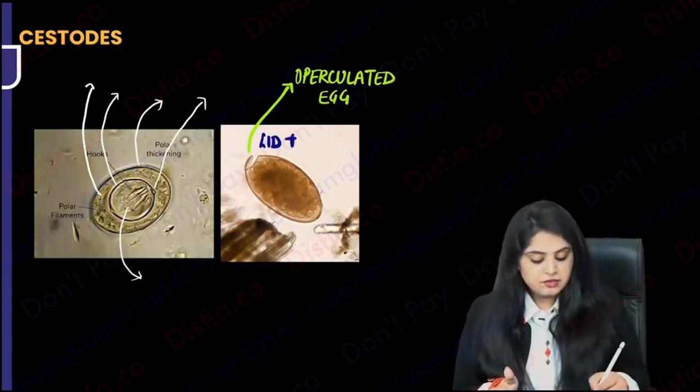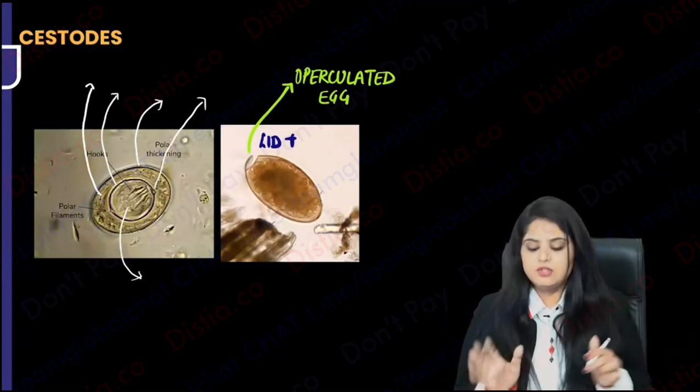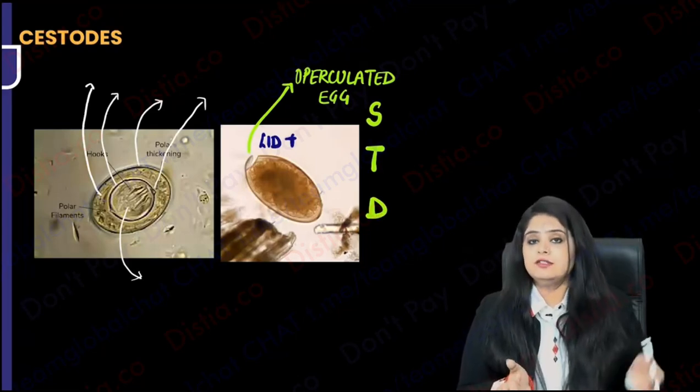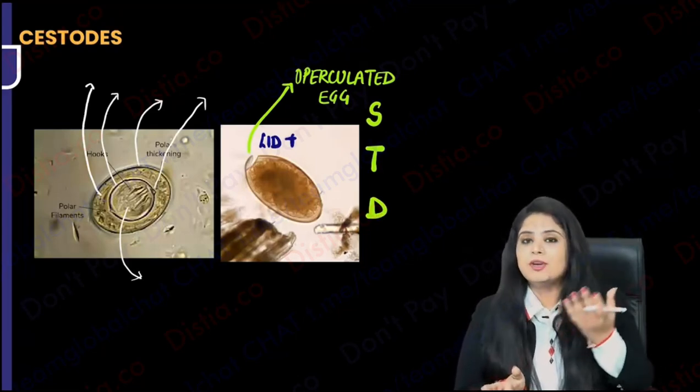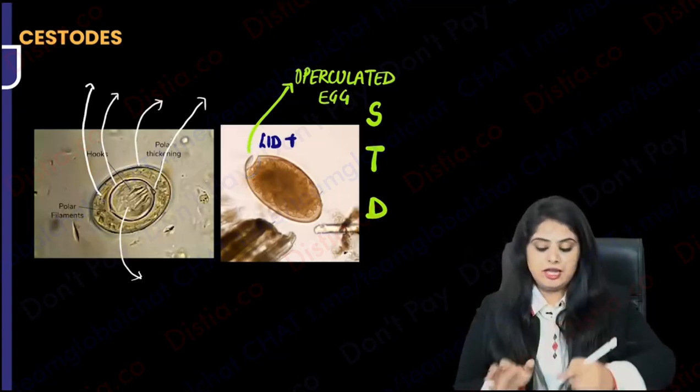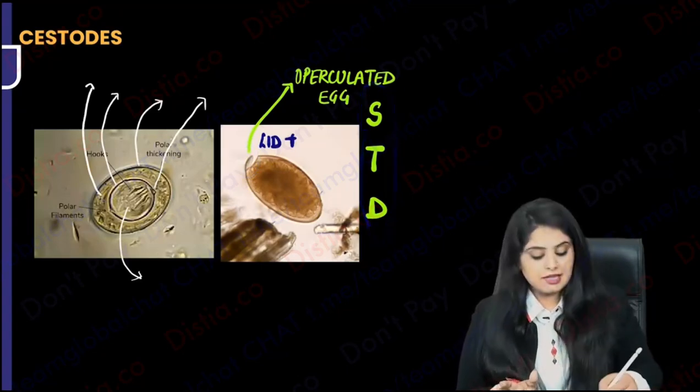And where all do you see it? So I'll give you a mnemonic for all parasitology. Operculated eggs are seen in STDs. What are STDs? Look how I learned it. Mnemonic also you should learn. Lid. When do you need a lid? When you need some protection. And where do you need protection? You need protection against STDs.